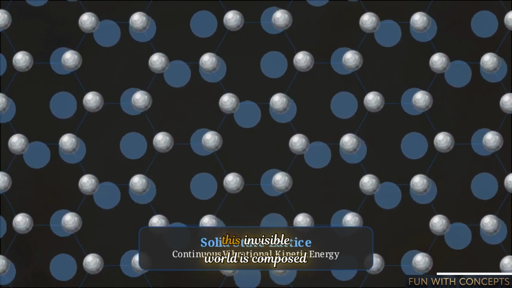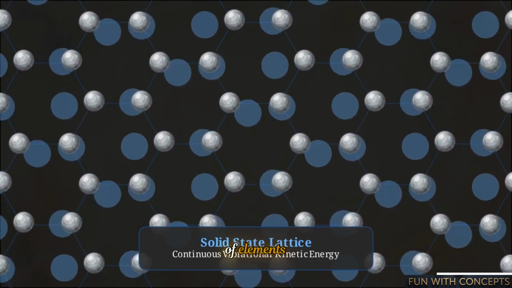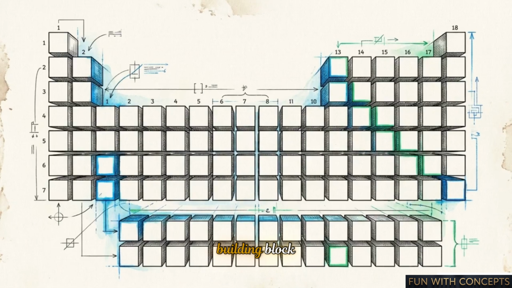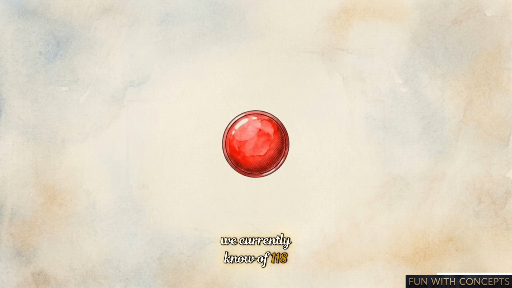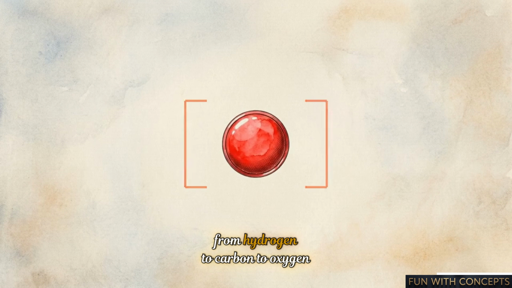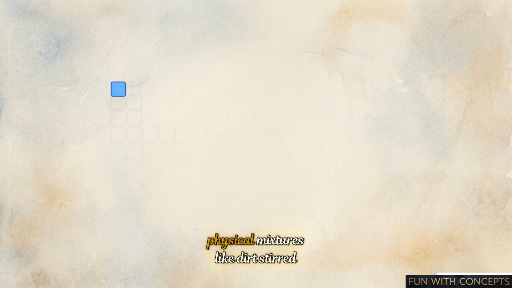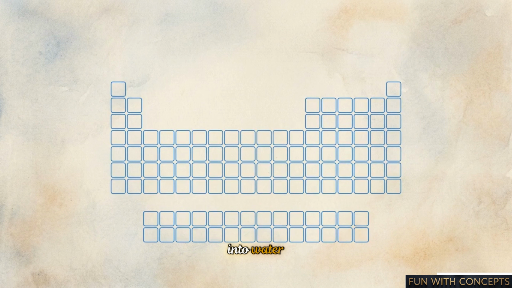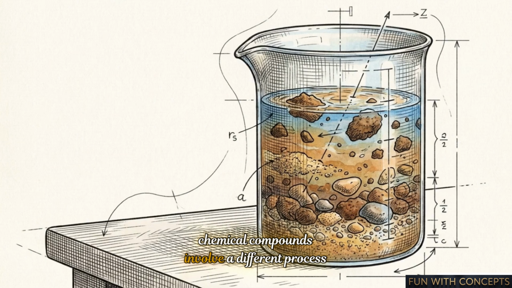Every piece of matter in this invisible world is composed of elements. An element is the simplest building block. It cannot be broken down any further. We currently know of 118 distinct types, from hydrogen to carbon to oxygen. Physical mixtures like dirt stirred into water allow each component to keep its own properties. Chemical compounds involve a different process, a formal combination that yields something entirely new.